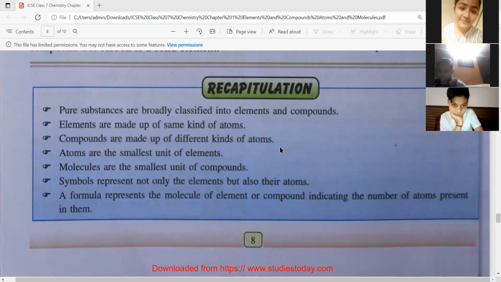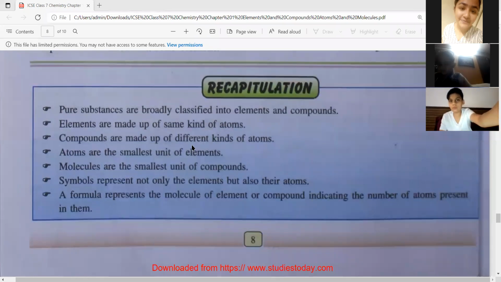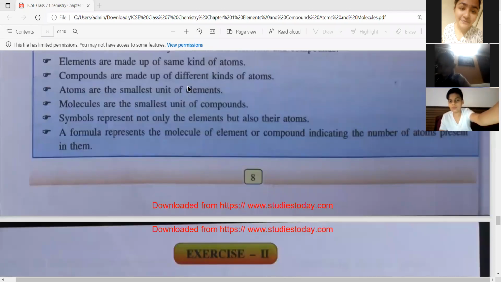Now, when they ask you the difference between an element and a compound, you'll write elements are made of same kind of atoms, whereas in compounds, the atoms are of different types. Then, atoms are the smallest unit of elements. Molecules are the smallest unit of compounds.